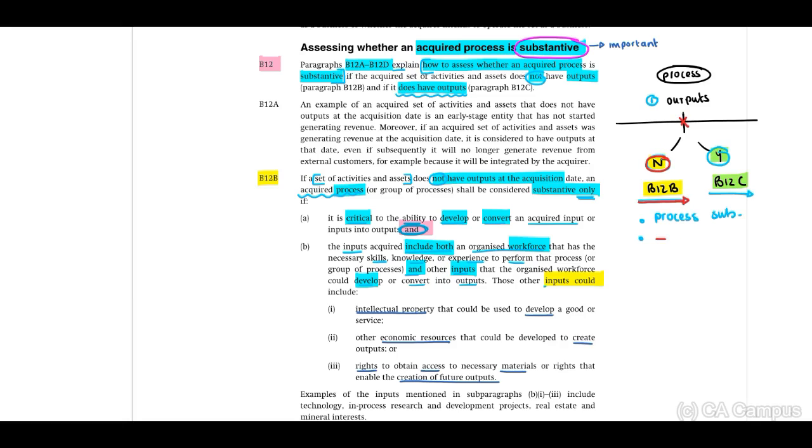But we now need to write this down, that this is what we know. Therefore, what do we need to write down? That at acquisition date, there are no outputs. Why not? Because the owner ceased all of the training. Therefore, number 2, we need to now follow B12B to identify if the process is substantive.